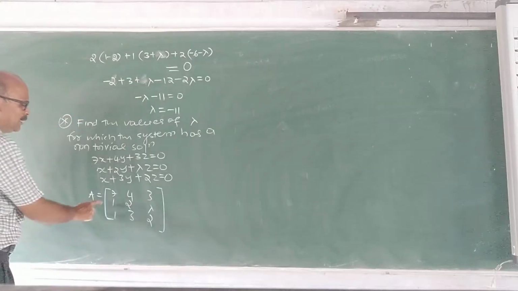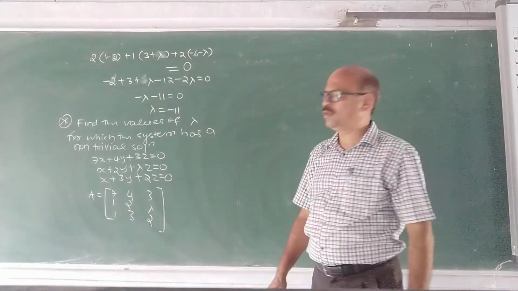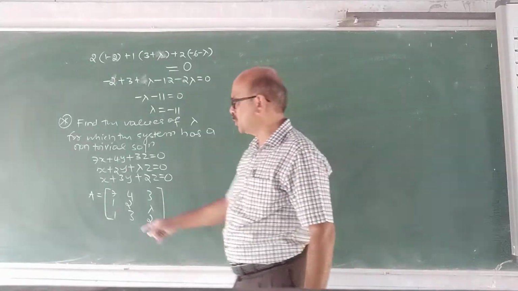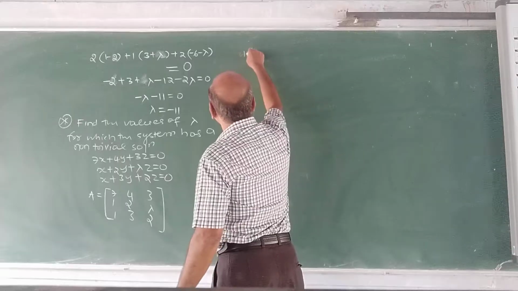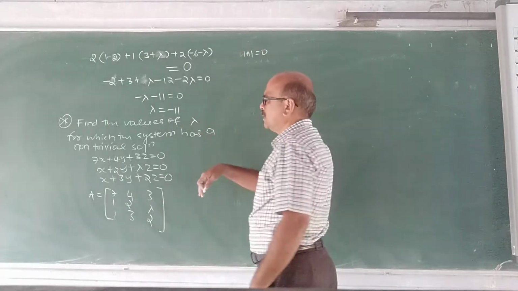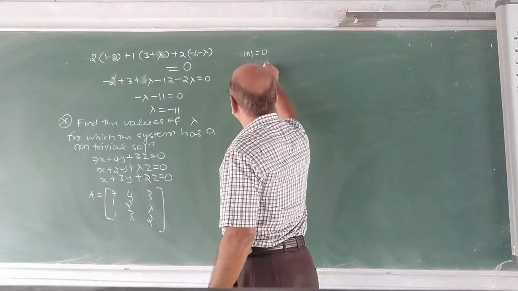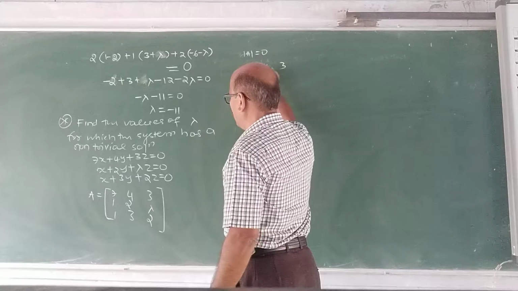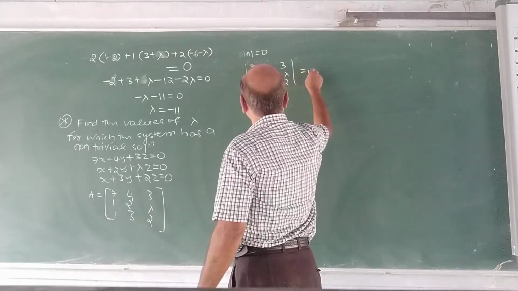If this is singular, then the system has a non-trivial solution. The determinant of A is 0. What is the determinant? 7, 4, 3, 1, 2, lambda, 1, 3, 2 must be equal to 0.